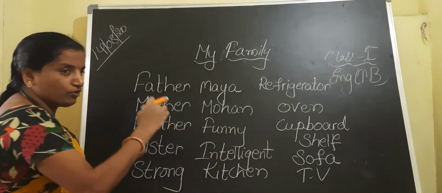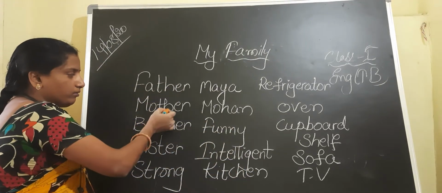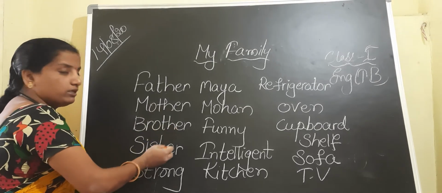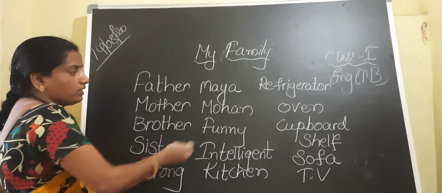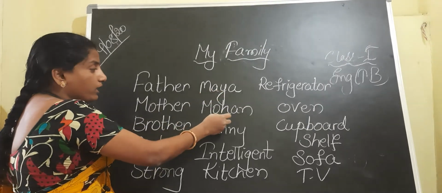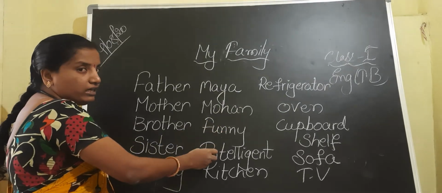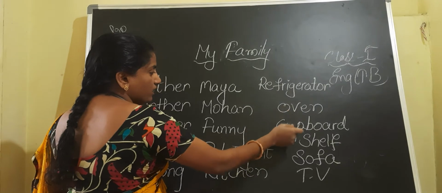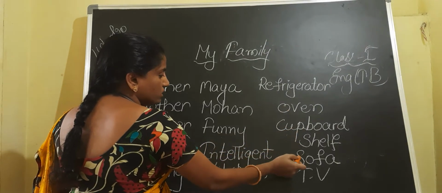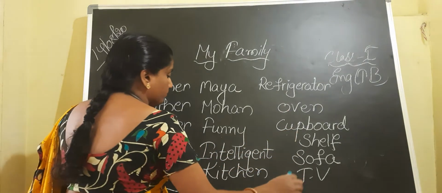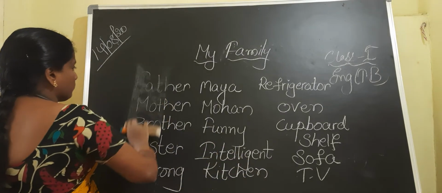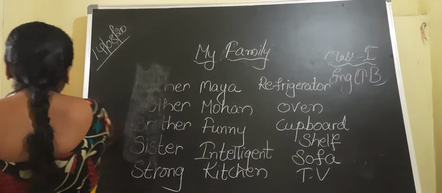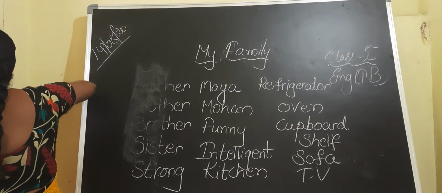Once revise before we start. Father, mother, brother, sister, strong, Maya, Mohan, funny, intelligent, kitchen, refrigerator, oven, cupboard, shelf, sofa, TV. Okay, children. Now let us move to the exercise related to this chapter.